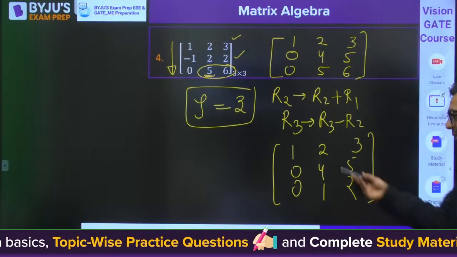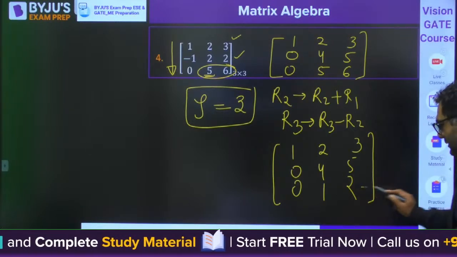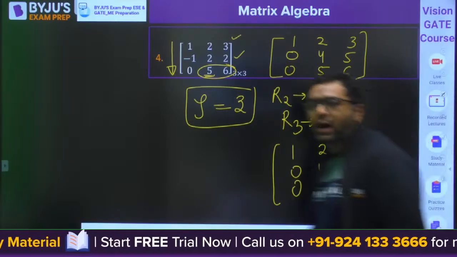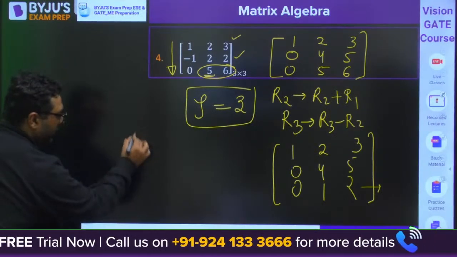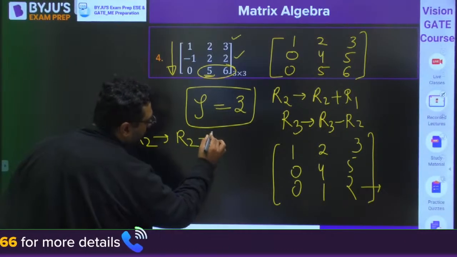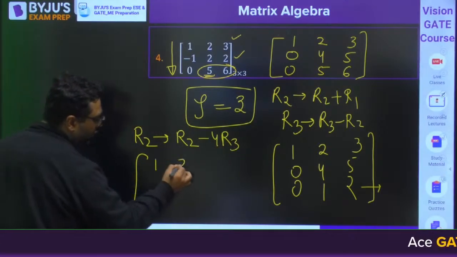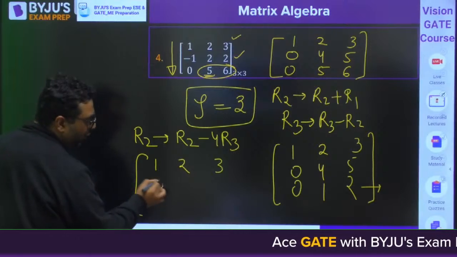Okay. So now it is not in row echelon form. When you try to do that, you will be multiplying this with 4. You will say now R2 is operated as R2 minus 4 times R3. When you go for that, the first row is going to be 1, 2, 3. 0, it is 0.